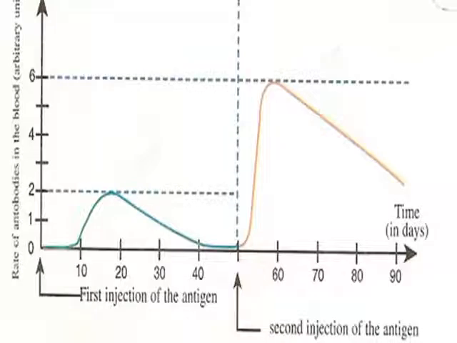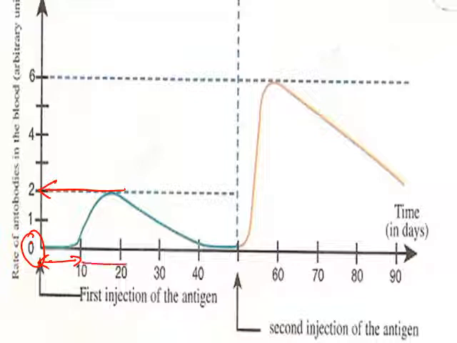Pay attention to this graph. This graph shows the injection of an antigen and the variation of the amount of antibodies in arbitrary units, AU, as a function of time in days. Upon first injection of the antigen at time equal 0, the time taken is called latency. It's about 8 to 10 days to start antibody secretion, where the maximum amount of antibodies is about 2 AU, 2 arbitrary units.